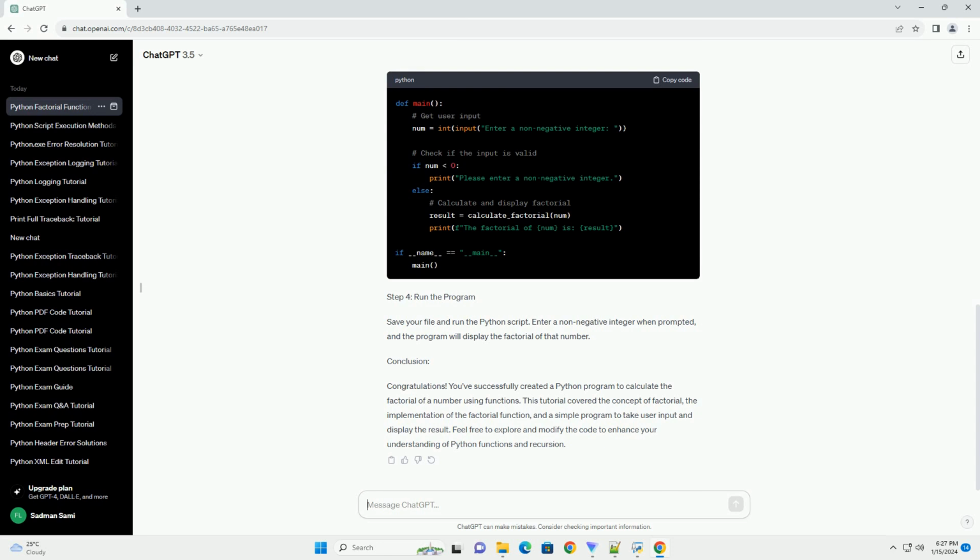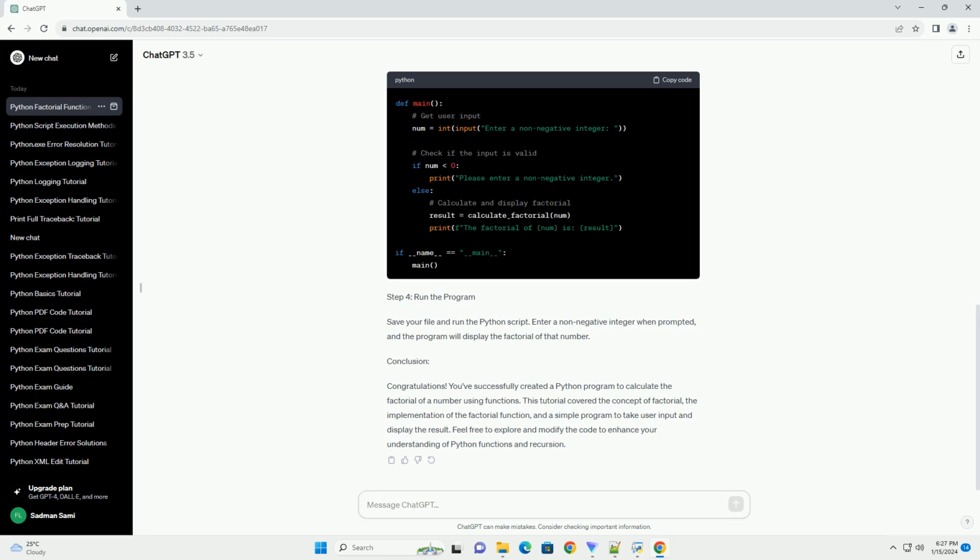Step 3. Get user input and display result. Now, let's create a simple program that takes user input, calls the calculate_factorial function, and displays the result. Add the following code to your file. Step 4. Run the program. Save your file and run the Python script. Enter a non-negative integer when prompted, and the program will display the factorial of that number.